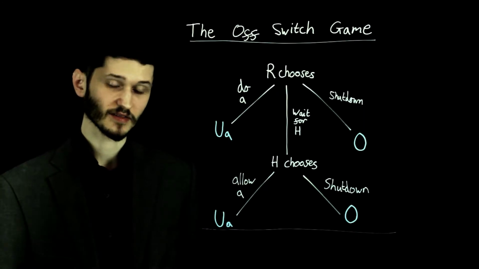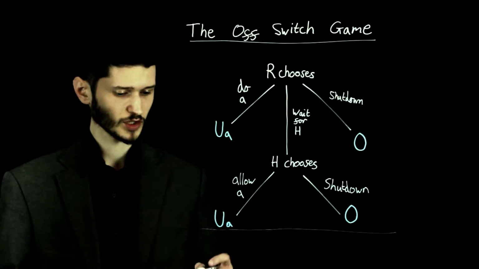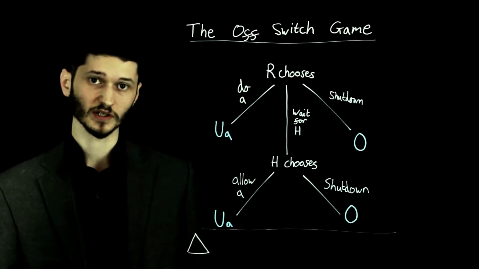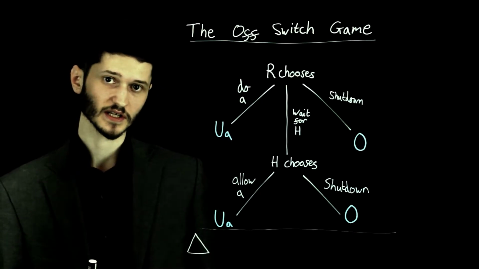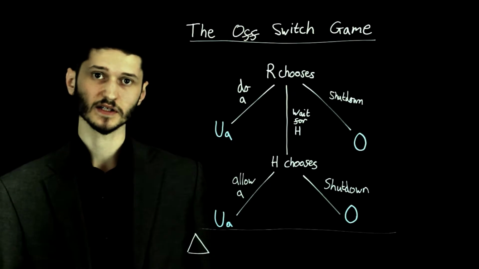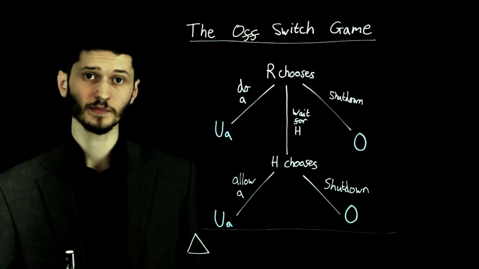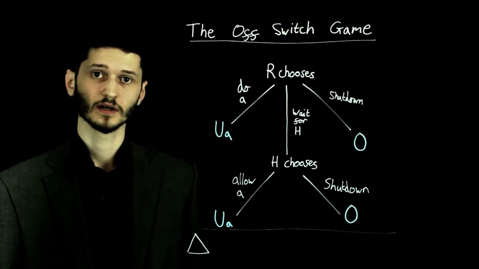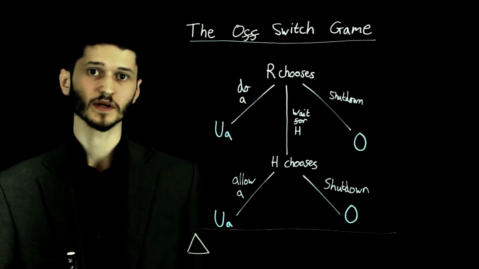We want to calculate the incentive for obedience, which we'll call delta. The incentive for an option is just the difference in utility between that option and the alternative. So in this case, the incentive for obedience is equal to the expected utility of being obedient minus the expected utility of being disobedient.